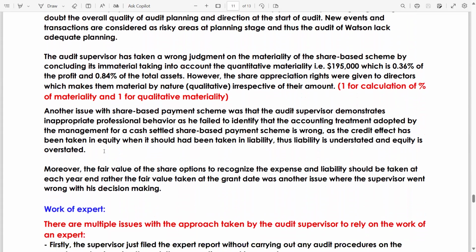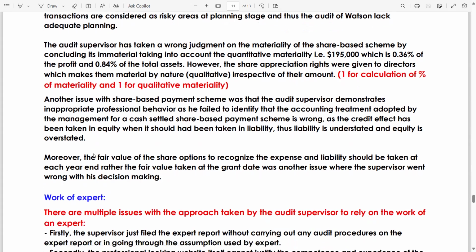Another issue with the share-based payment scheme was that the audit supervisor demonstrated inappropriate professional behavior as he failed to identify that the accounting treatment adopted by the management for a cash settled share-based payment scheme is wrong, as the credit effect has been taken in equity. Now you got the thing. Cash settled share based means, and the management has taken it into equity, means they put it into a reserve, which is wrong, which overstates the equity component when it should have been taken in liability. This liability is understated and equity is overstated.